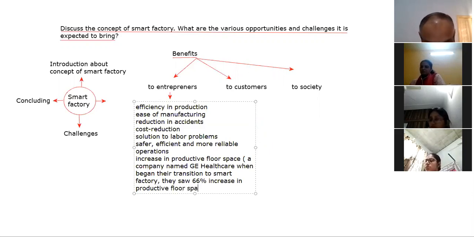So that was there. It means with this, the floor space is also increased.